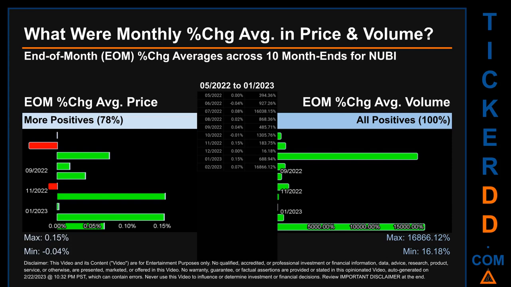Price saw an end-of-month max of 0.15% in average percentage change along with a minimum of -0.04%. For volume, the maximum and the minimum monthly percentage change were respectively 16,866.12% and 16.18%.